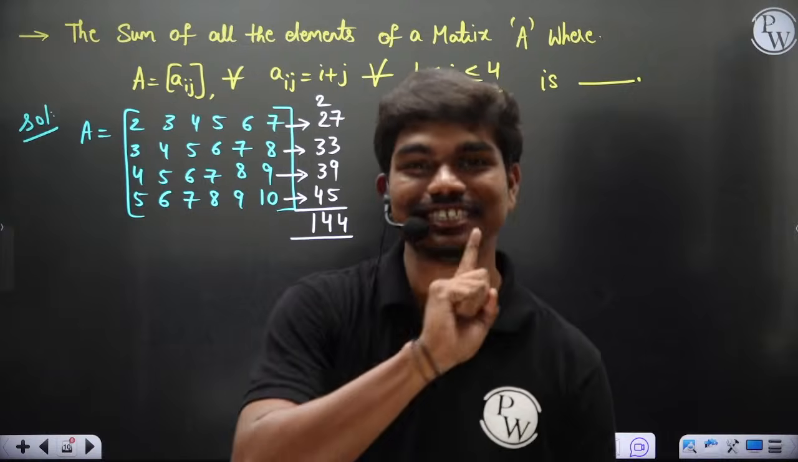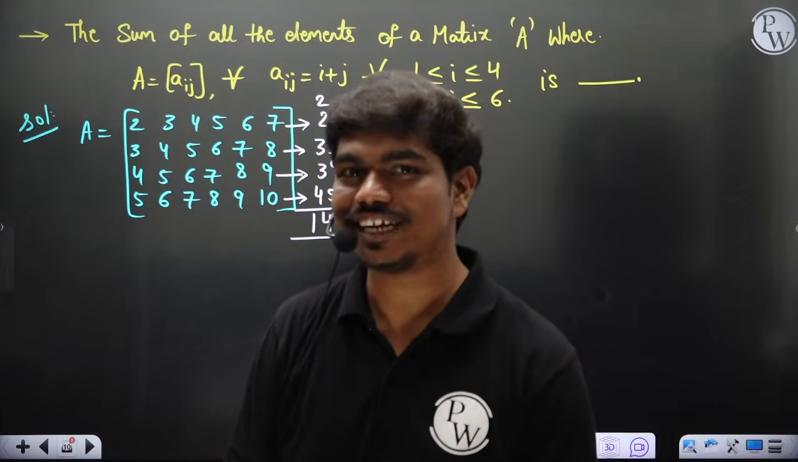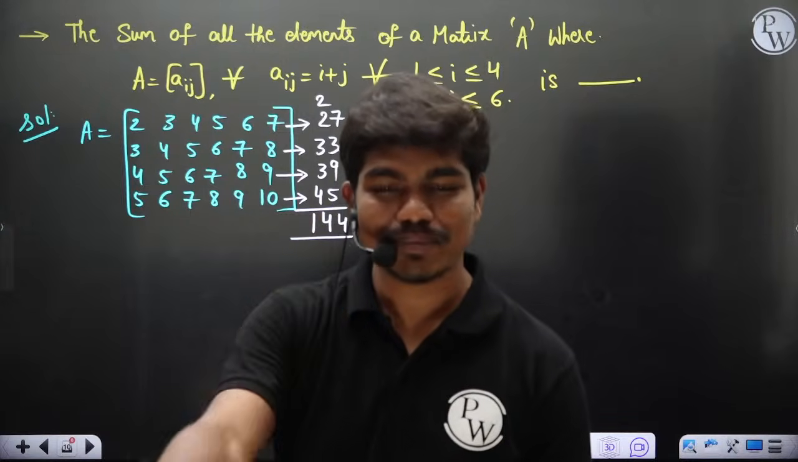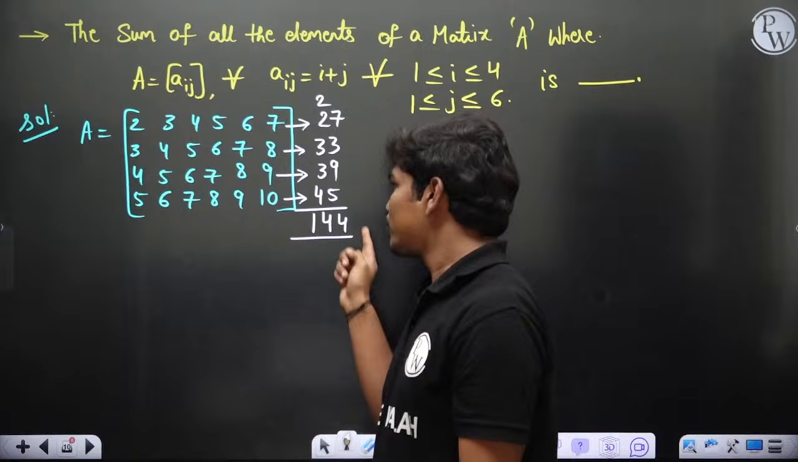Silly errors. These silly mistakes are very, very costly in the GATE exam. You know how much costly they are? I missed All India Rank 1 two times because of those silly mistakes. Anyway, I'm happy with what I have. So this 144 is the correct answer.